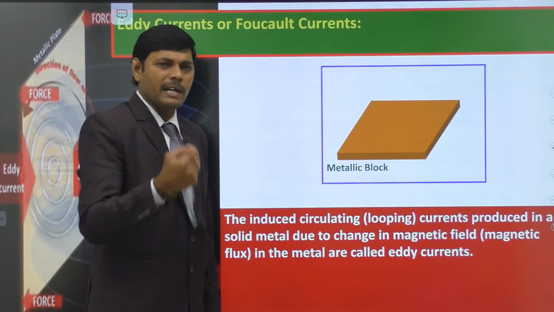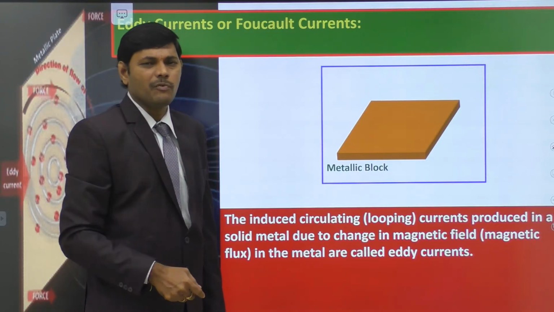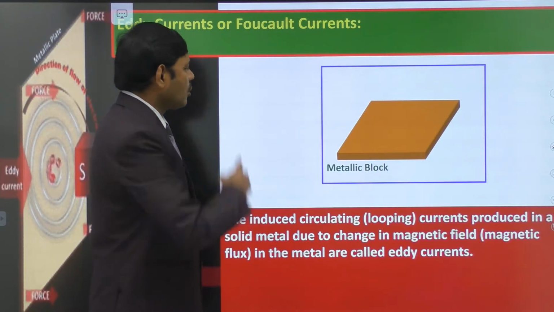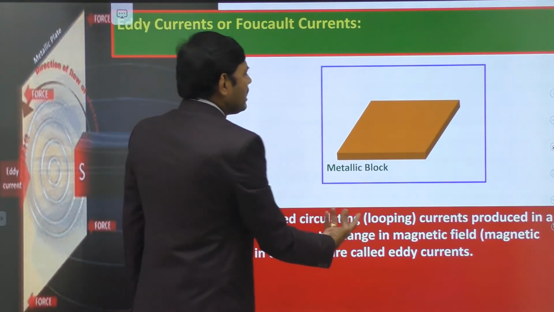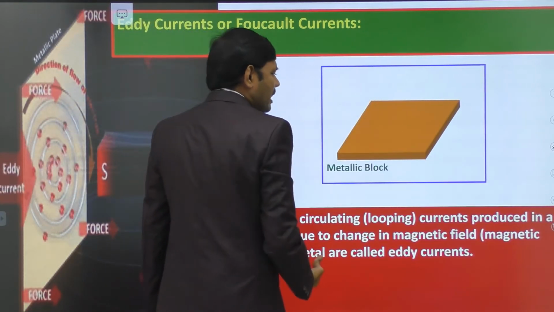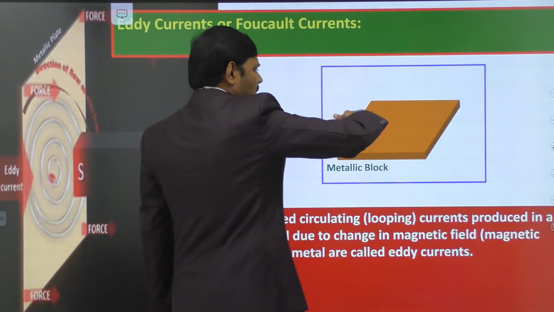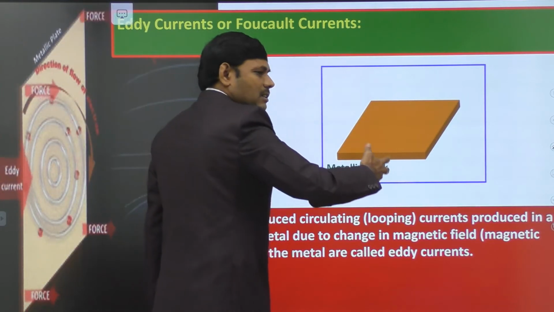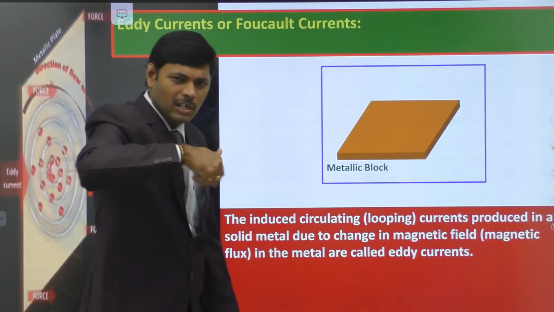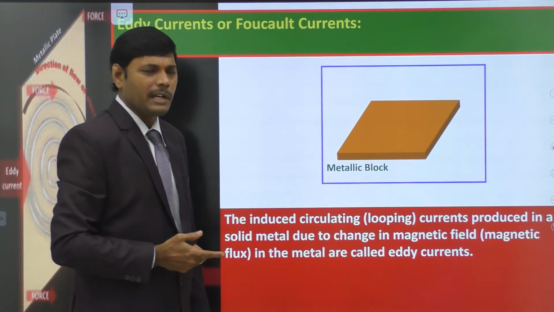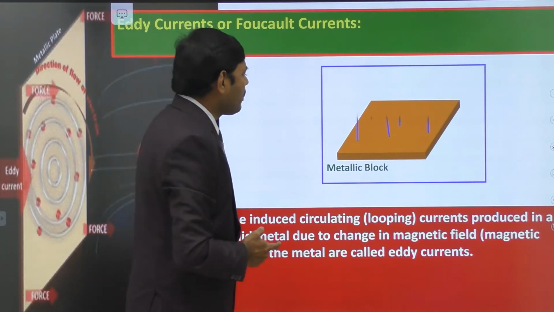The metallic block itself develops a magnetic field that opposes the growth of magnetic flux, so when there is a growth of magnetic flux in upward direction, automatically, as it is a metal block, it has some free electrons, and it rotates the free electrons in a circular path.